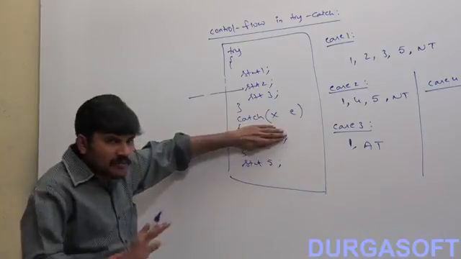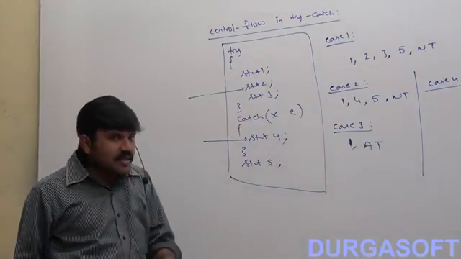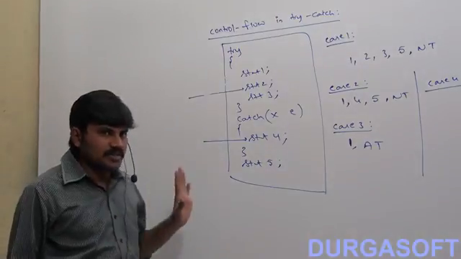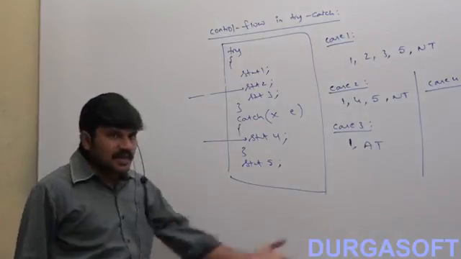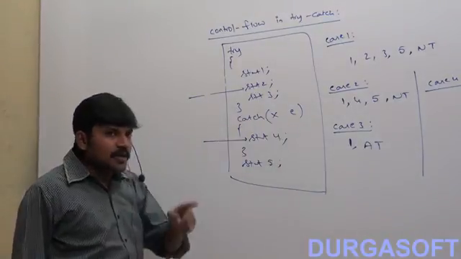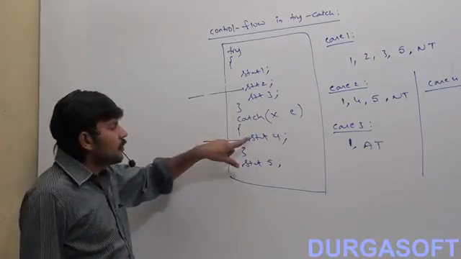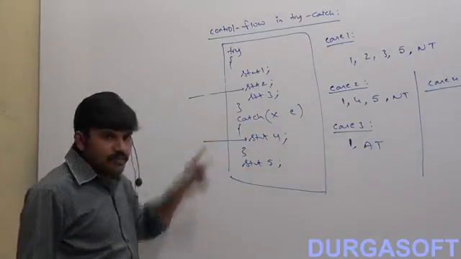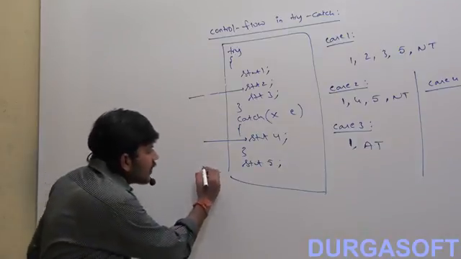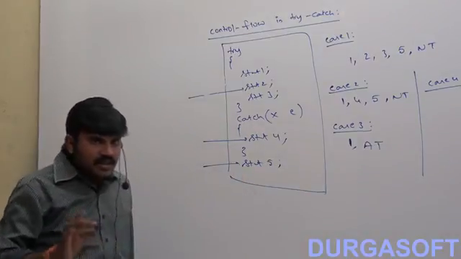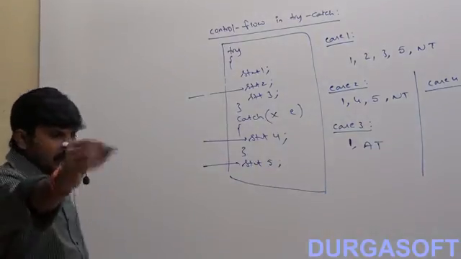If it is not part of try, and the corresponding catch block is not there, it is always abnormal termination. So any statement which raises an exception, if it is not part of a try block, is always abnormal termination. If an exception is raised at statement 4, normal or abnormal? Abnormal. If an exception is raised at statement 5, normal or abnormal? Abnormal, because this is also not part of the try block.